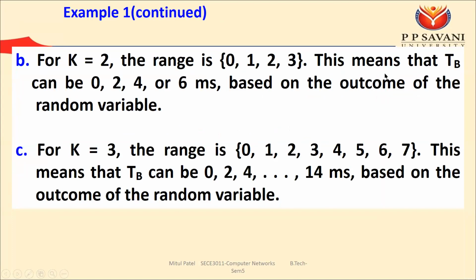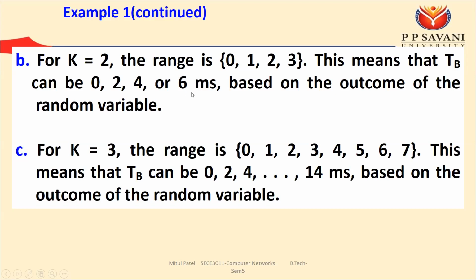So the back off time can be either 0 millisecond. Tb is 2 into Tp. So if the value of r is 0, at that time Tb is 0 millisecond. If r is 1, then Tb is 2 millisecond. If r is 2, then Tb is 4 millisecond. And if r is 3, then Tb is 6 millisecond.